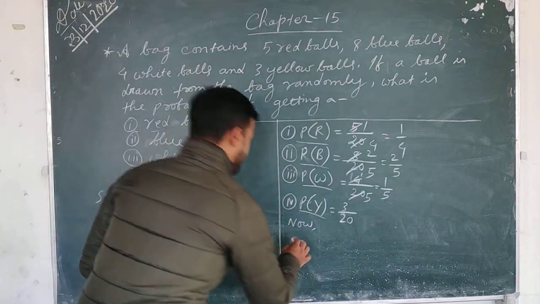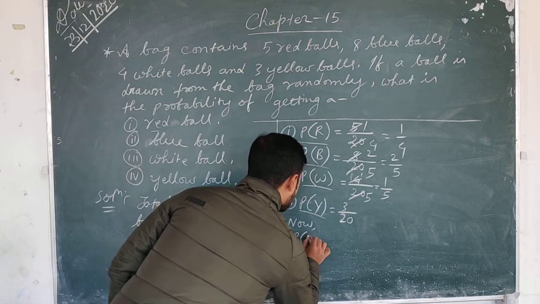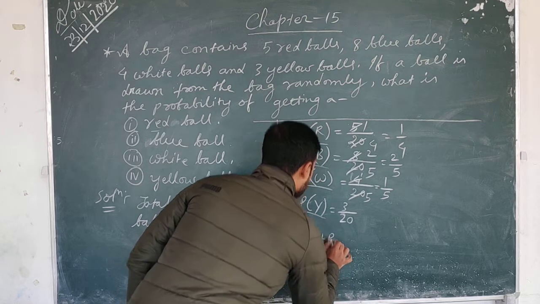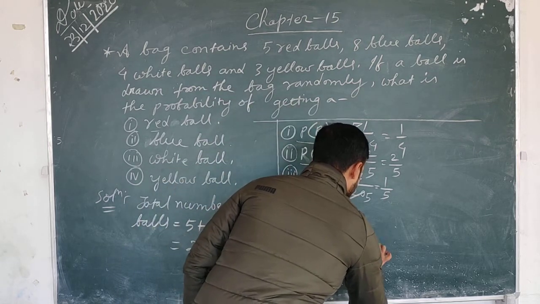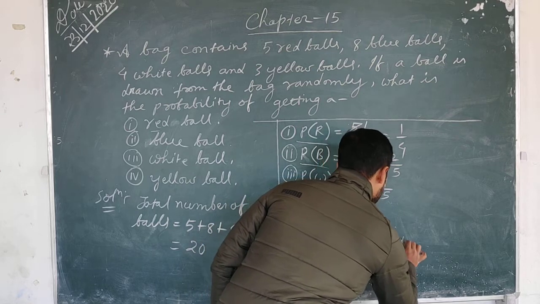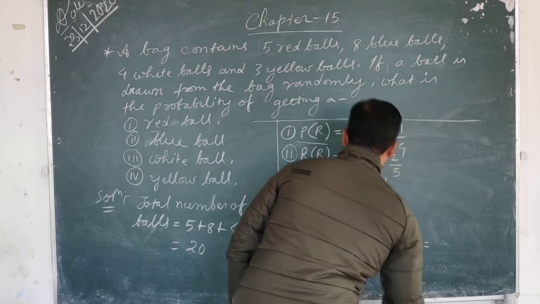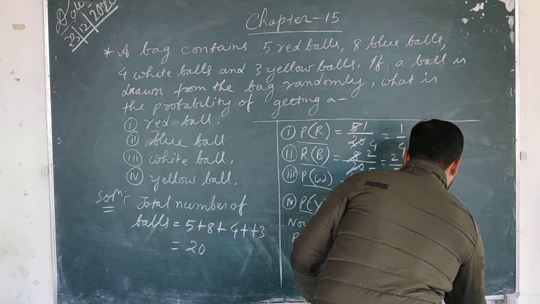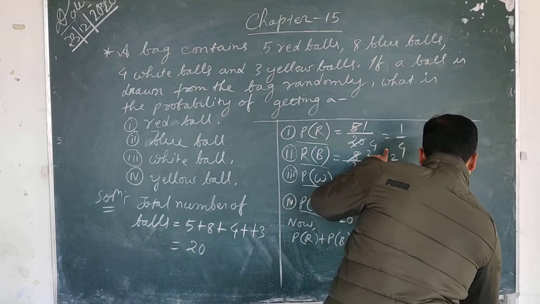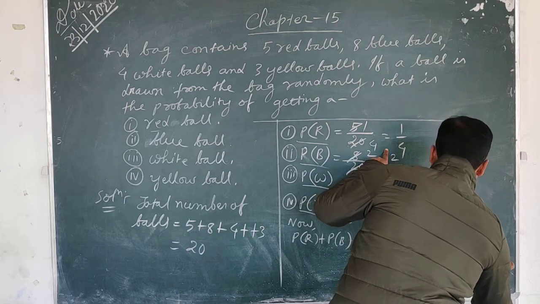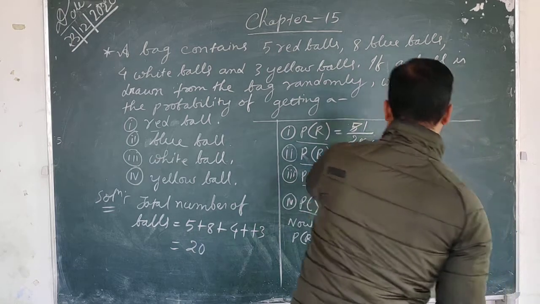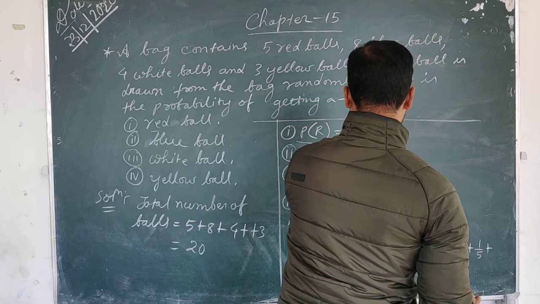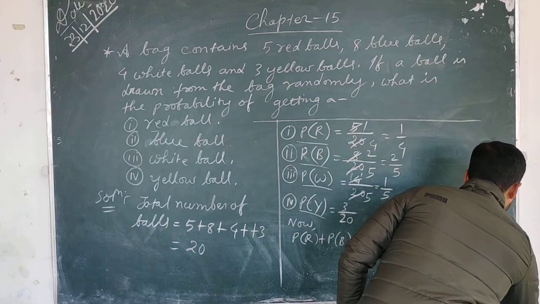So let us check. PR plus PB plus PW plus PY is equal to 1 by 4 plus 2 by 5 plus 1 by 5 plus 3 by 20.